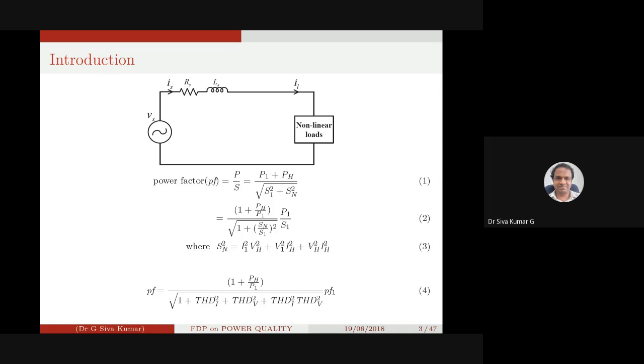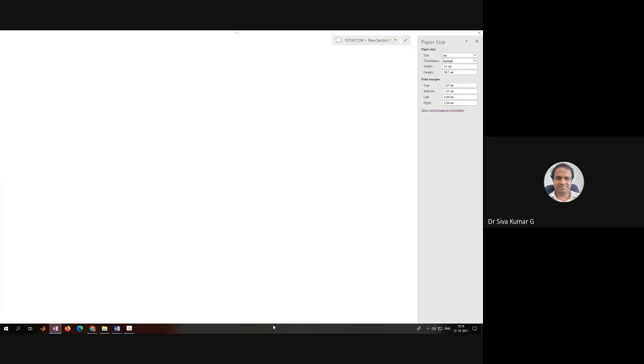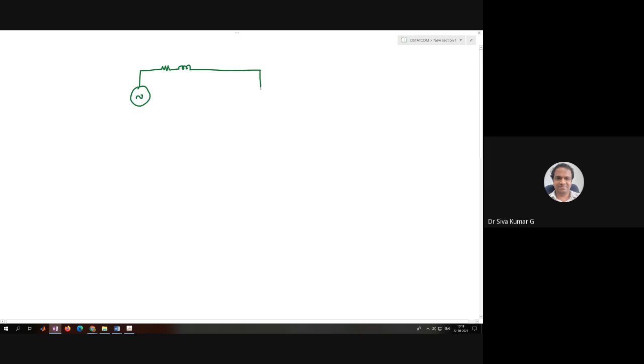I'll give some clarity over here. This is the source and this is the feeder impedance. Generally, the harmonic load is not represented by any other kind of passive element.